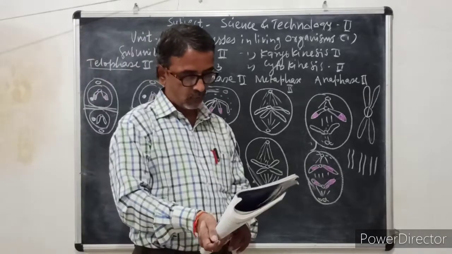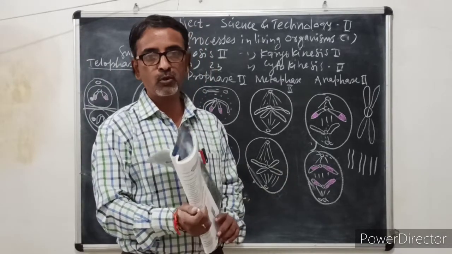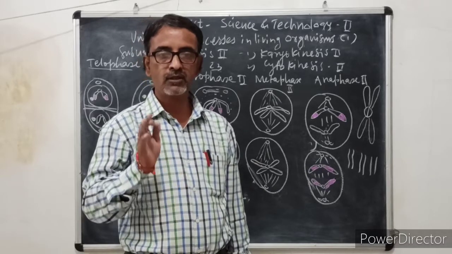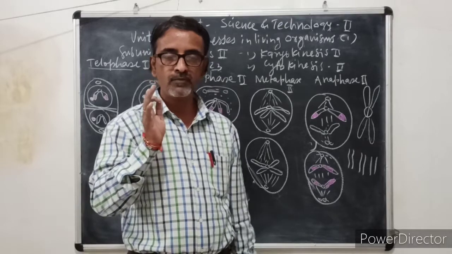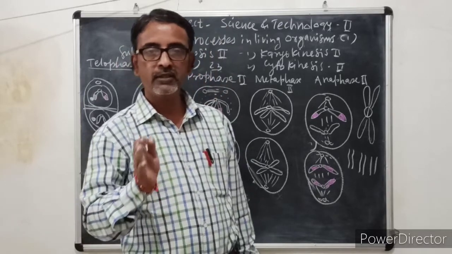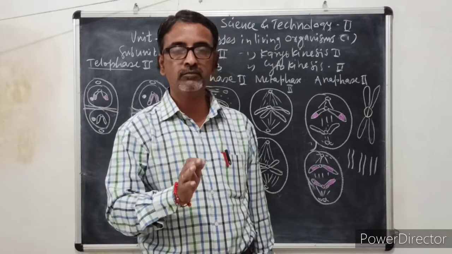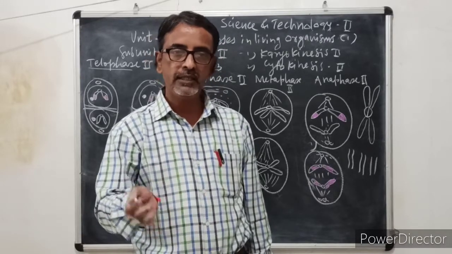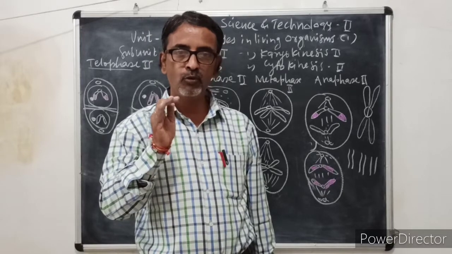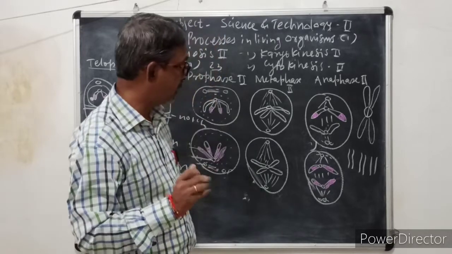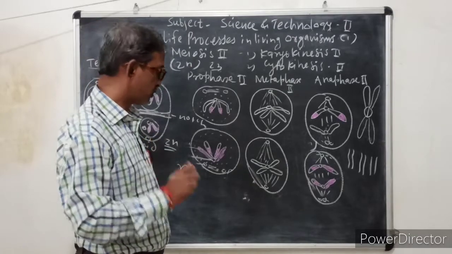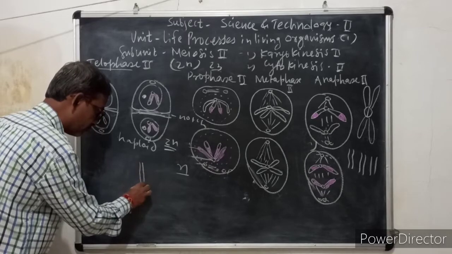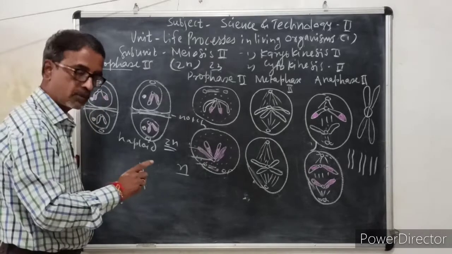Then third, what do you mean by homologous chromosomes? We have seen yesterday, homologous chromosomes are chromosomes which are of the same size and in which the genetic material is also the same. For example, again in human beings there are 46 chromosomes and 23 pairs. Suppose this is the first pair. These are homologous chromosomes.